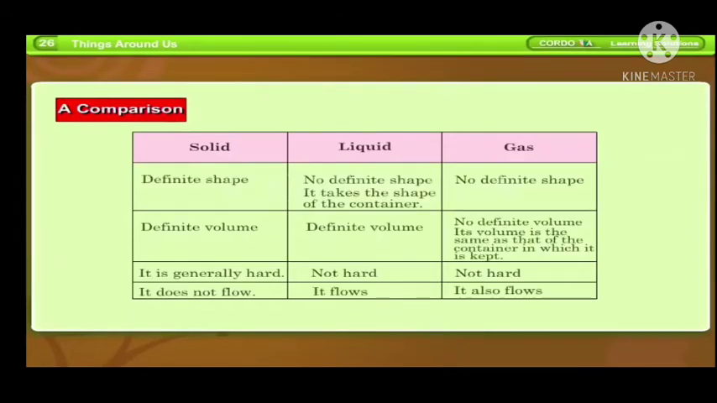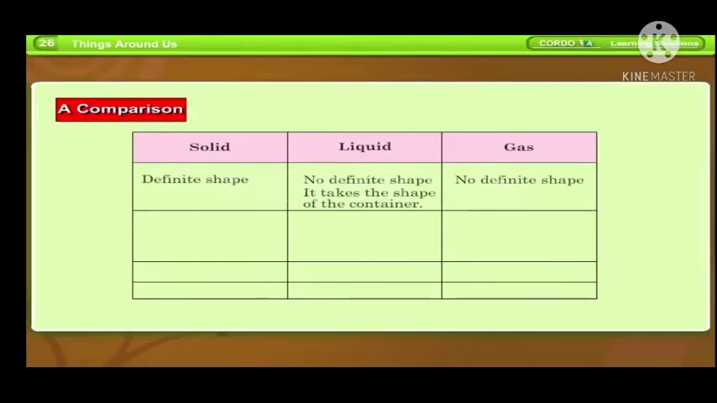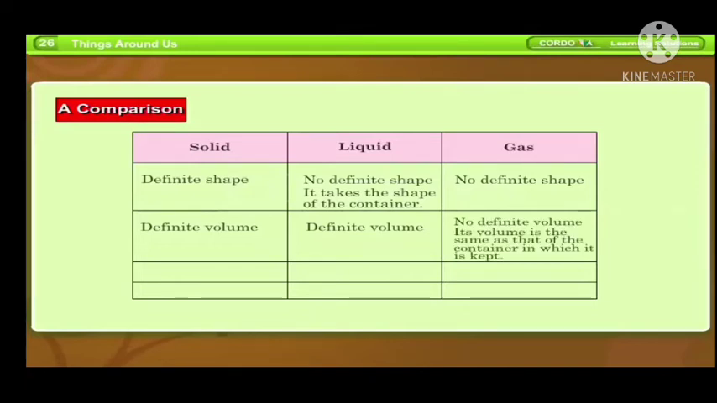A comparison. Solid, liquid, gas. Solid, definite shape. Liquid, no definite shape. It takes the shape of the container. Gas, no definite shape. Solid, definite volume. Liquid, definite volume. Gas, no definite volume. Its volume is the same as that of the container in which it is kept. Solid, it is generally hard. Liquid, not hard. Gas, not hard. Solid, it does not flow. Liquid, it flows. Gas, it also flows.